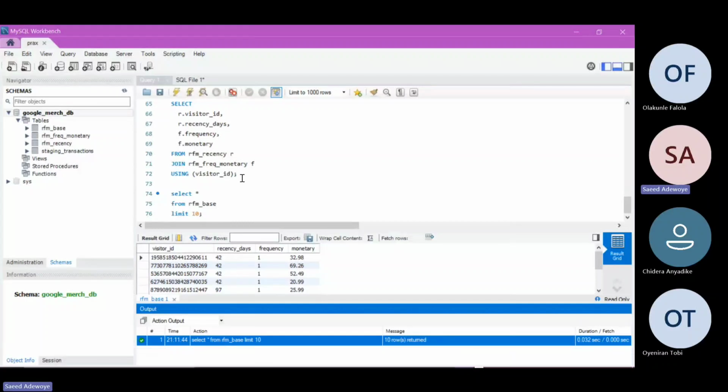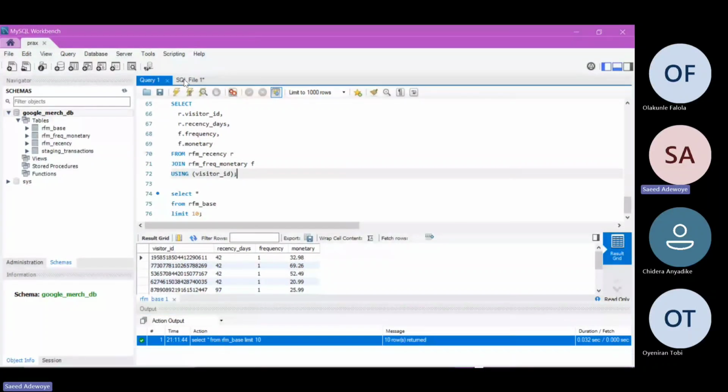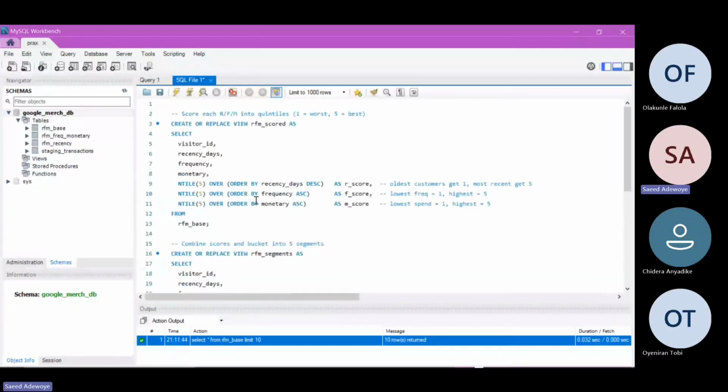So here is our MySQL Workbench interface. For us to achieve this first part, we want to segment our customers based on their recency, their frequency, and their monetary aspects. This first query over here, its function basically is to score our customers. It scores our customers based on their frequency, their recency, and their monetary aspects on a scale of 1 to 5. And 1 denotes worst, while 5 denotes best.